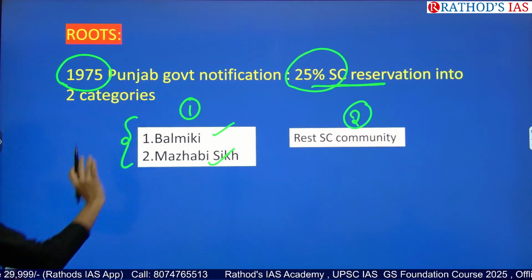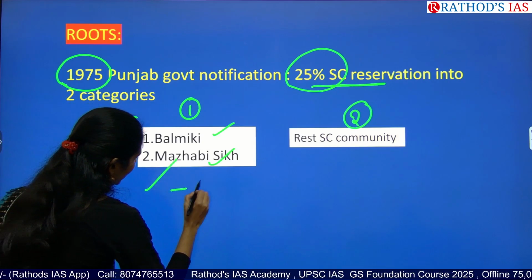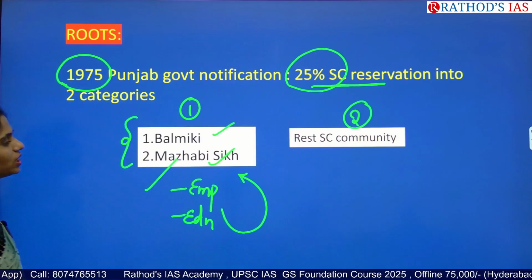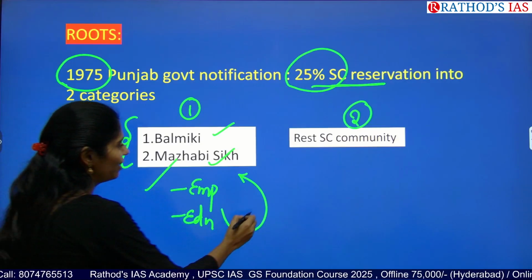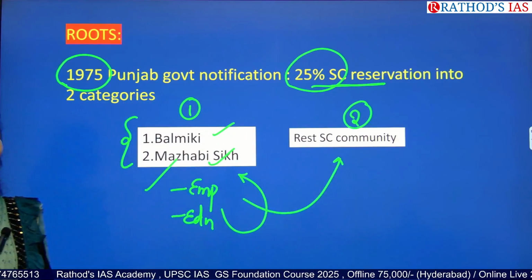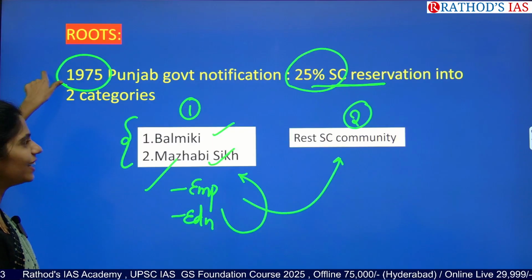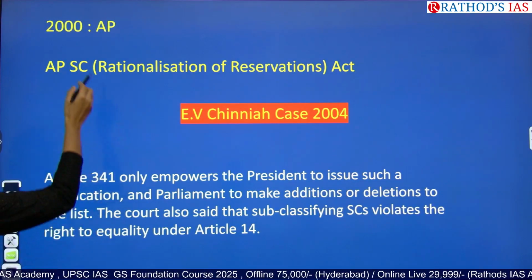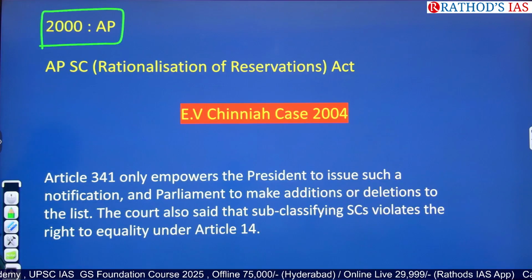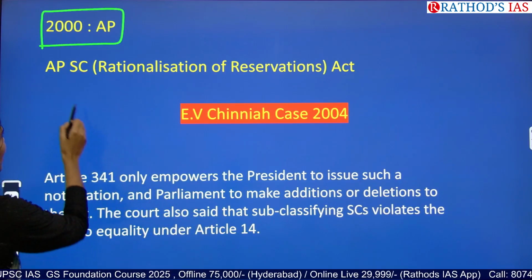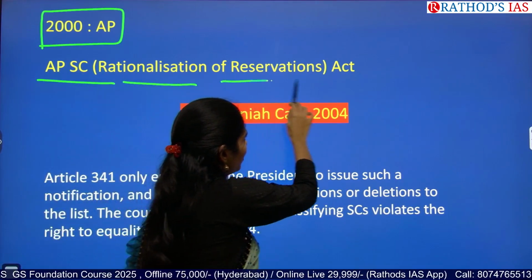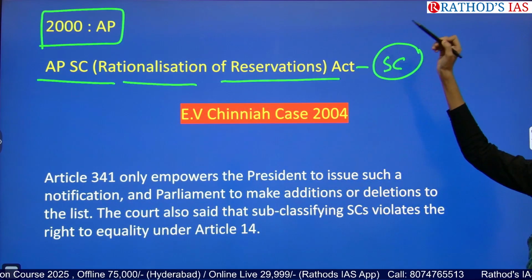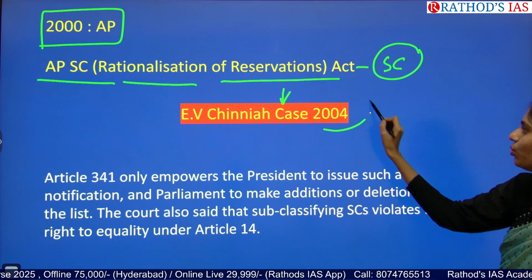So whenever they are talking about reservation, the first priority in employment and in education will be given to these two groups first, and later they will give priority to the other SC community in Punjab. So this is in 1975. Later on, in the same way, the AP government also came up with this type of legislation, that is the AP SC Rationalization of Reservation Act. So it came up with subcategorization of the SC community, and this is the present case of 2004.